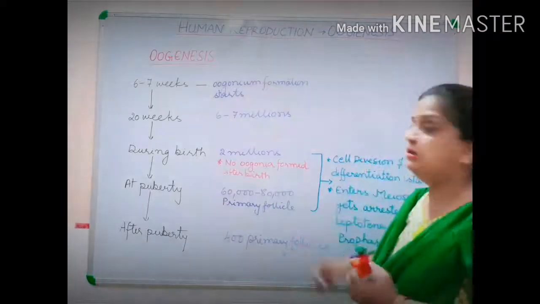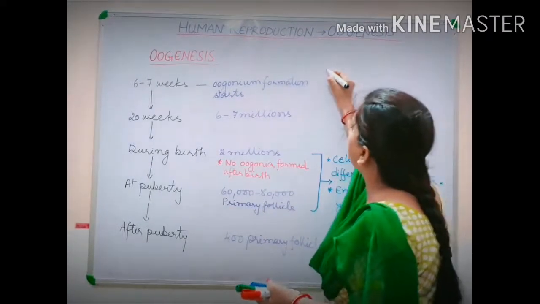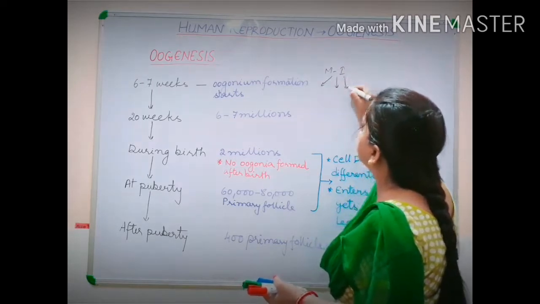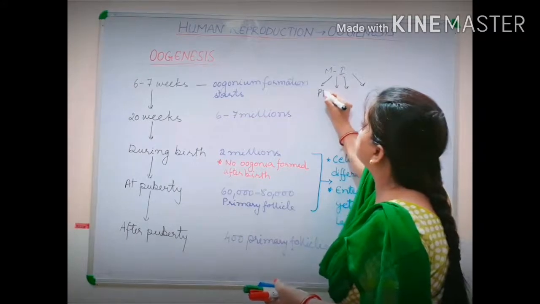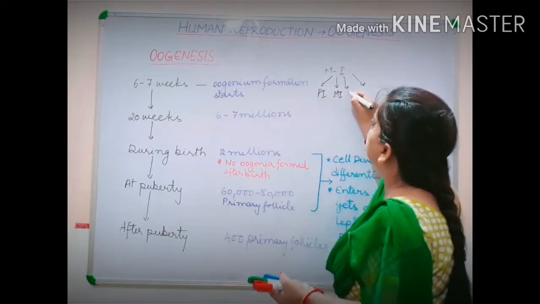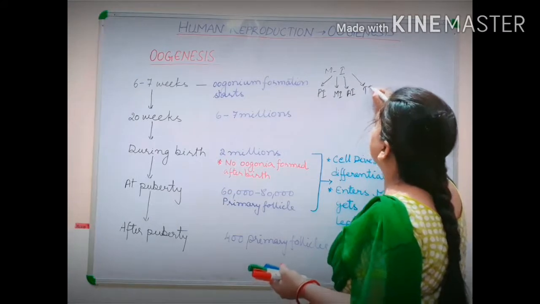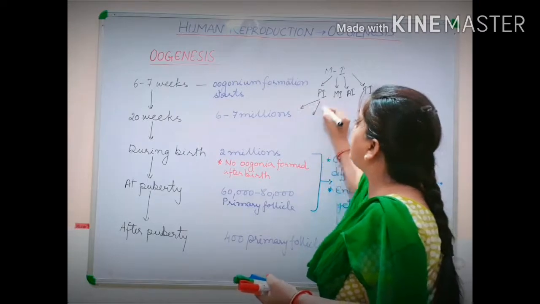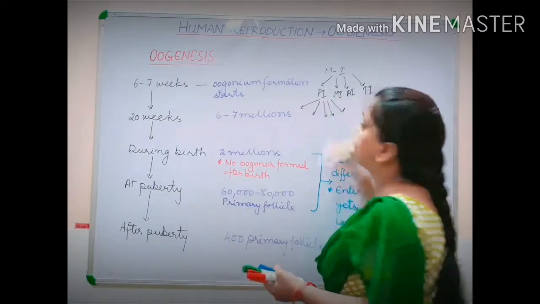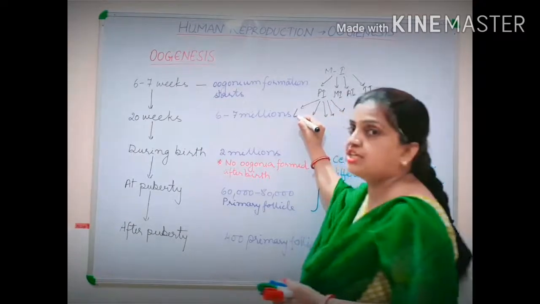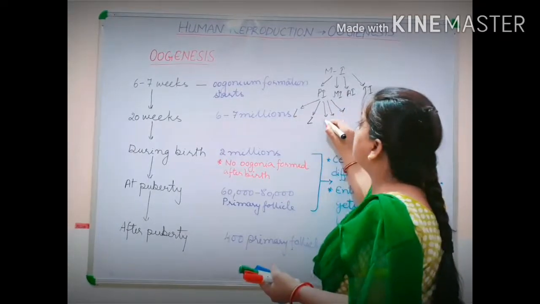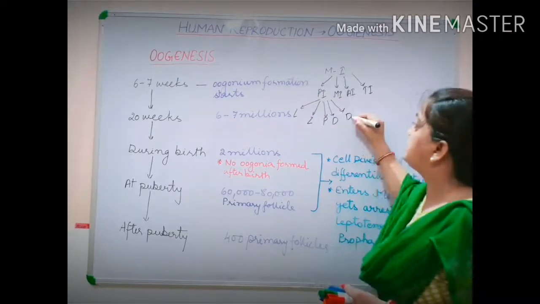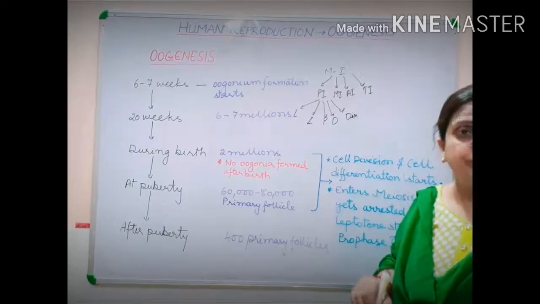Now prophase first is differentiated into 5 phases. If you recall children, you have studied that meiosis first is divided into 4 phases: prophase first, metaphase first, anaphase first and telophase first. This prophase first is differentiated into 5 phases. If you remember, the first phase was leptotene, the second was zygotene, third was pachytene, then diplotene, and at the last, diakinesis.